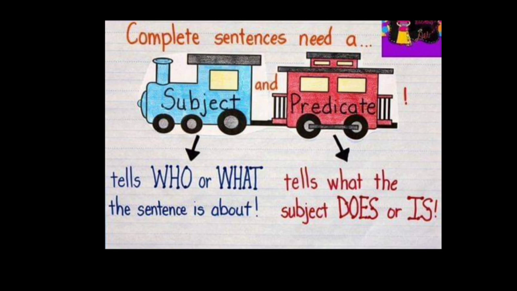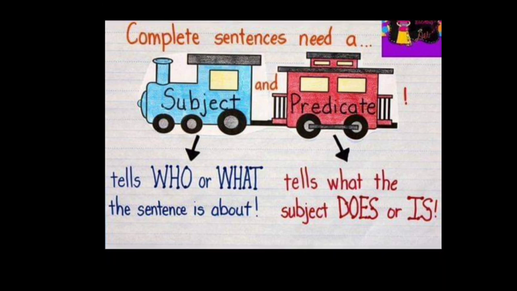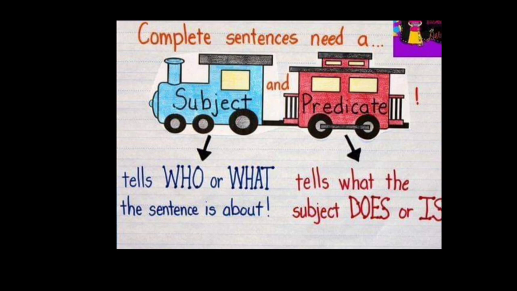Predicate tells what the subject does or is. And it also says something about the subject. It says something about the noun or the pronoun. Then the subject is nothing but a naming part of the sentence. What is predicate? Predicate is nothing but it tells something about the subject.